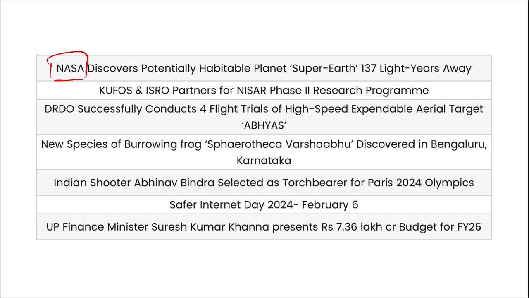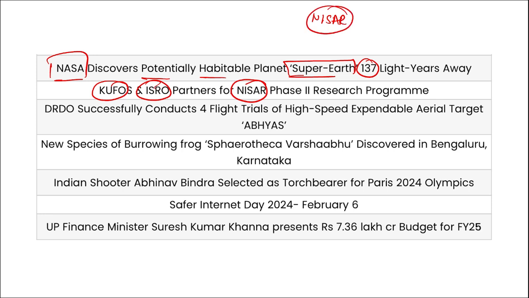Next, NASA has discovered a potential habitable planet, that is a super Earth, that is 137 light years away from the Earth. CUFOS and ISRO have partnered to launch the second phase of the research program, that is NISAR. And NISAR is actually NASA ISRO Synthetic Aperture Radar. Then DRDO successfully conducted 4 flight trials of high-speed expendable aerial target Abhyas.